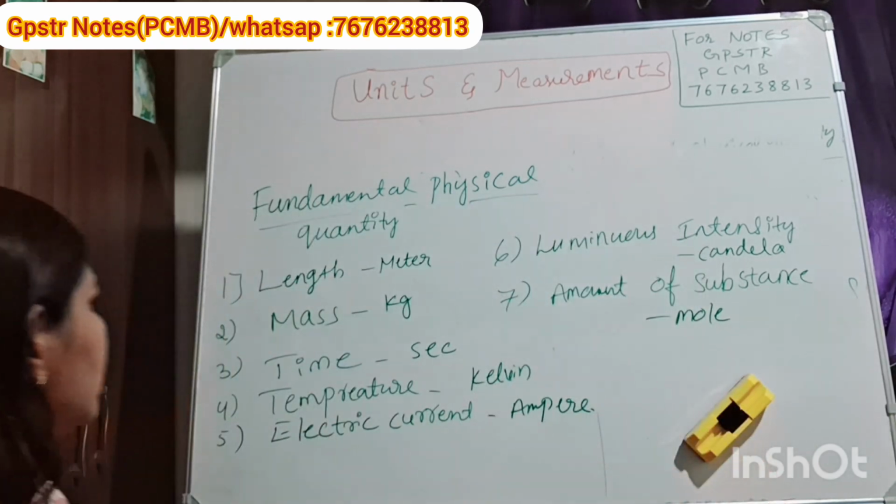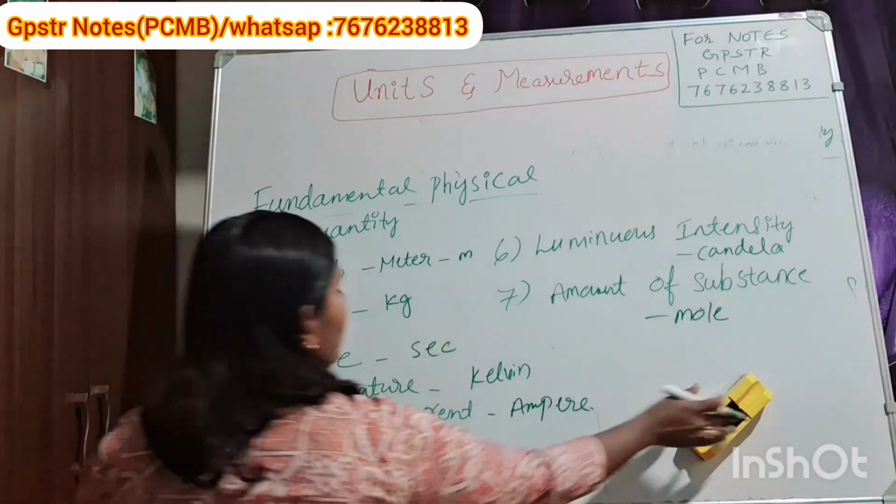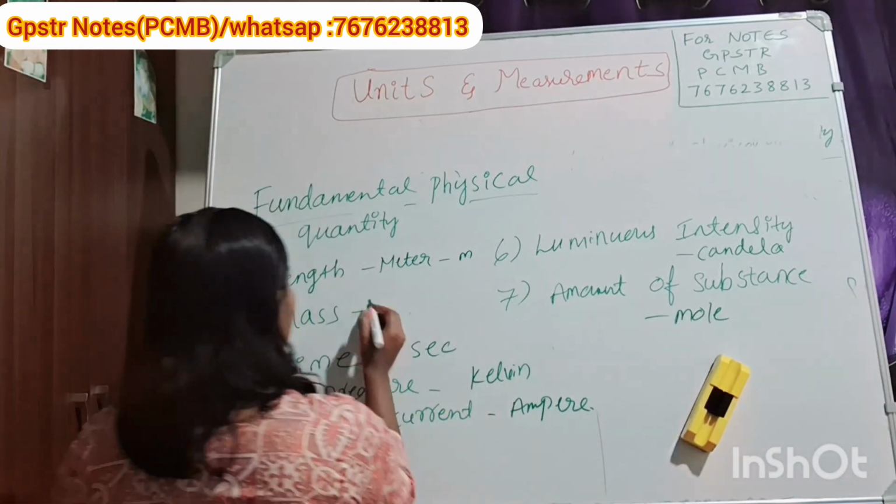So the SI unit of length is meter, and the symbol is m. Mass is kilogram, and the symbol you can write is kg.